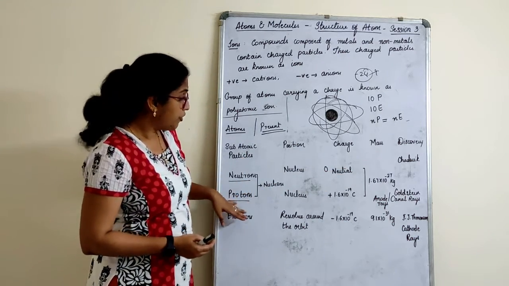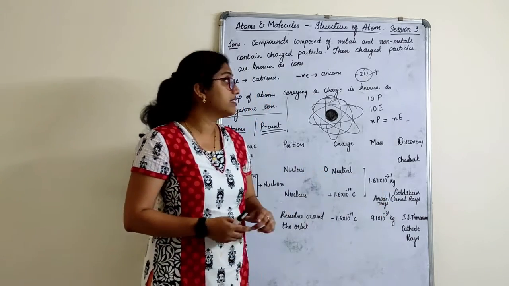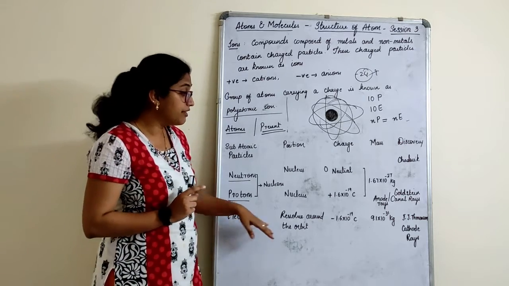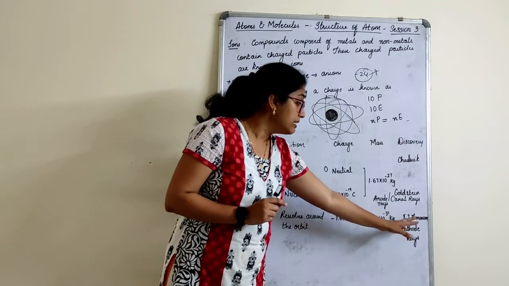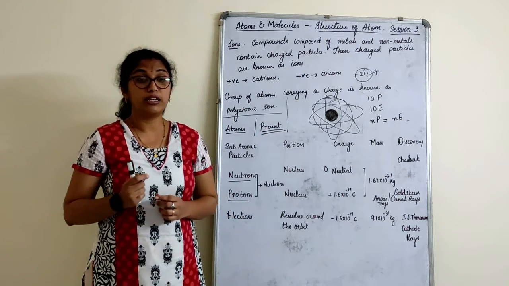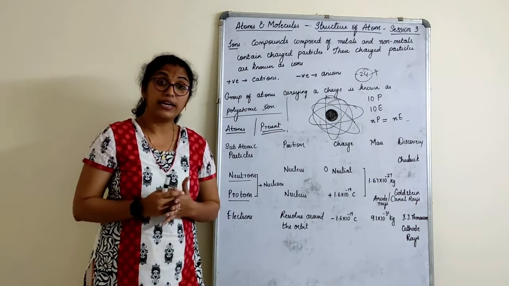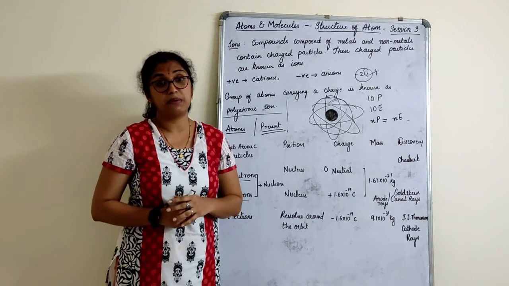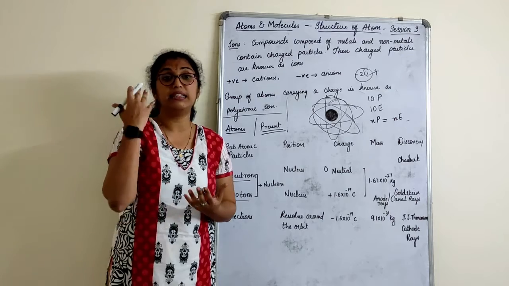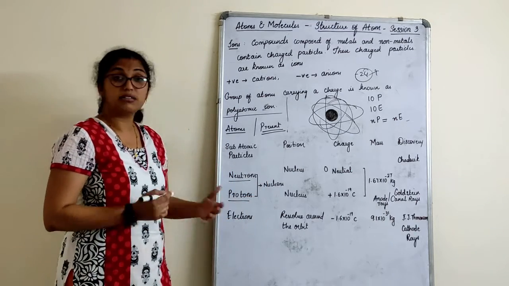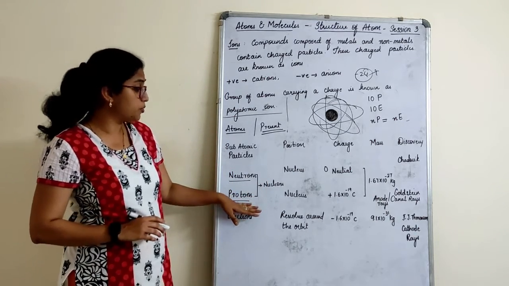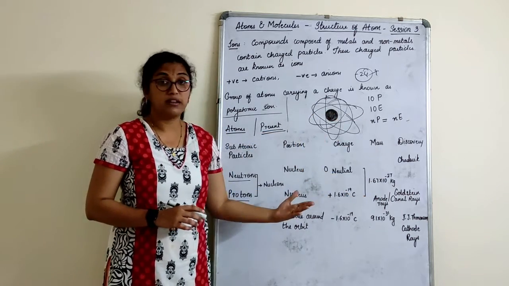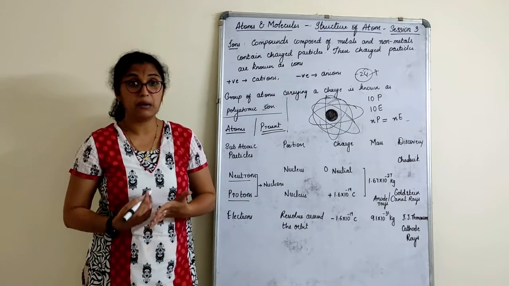Now, for protons, that is by Goldstein, there is an experiment called the anode ray experiment, which we do not study. Discovery of electrons was by J.J. Thomson. Electrons are also called cathode rays. Why cathode rays? Because they were discovered in the cathode ray tube experiment. That experiment led to the discovery of electrons, protons, and neutrons respectively, that is, these subatomic particles.